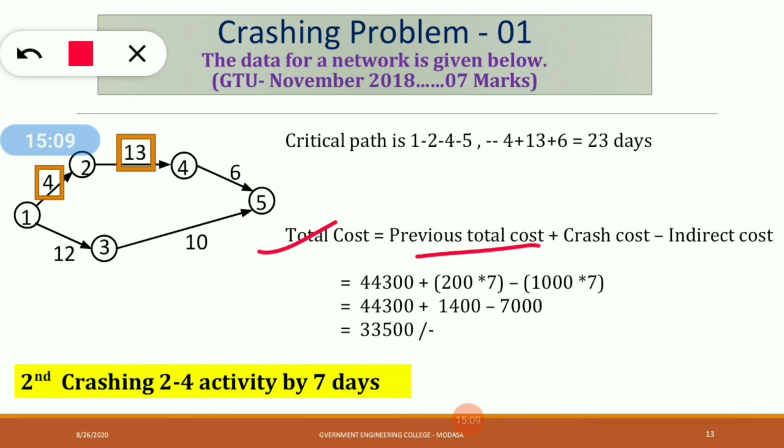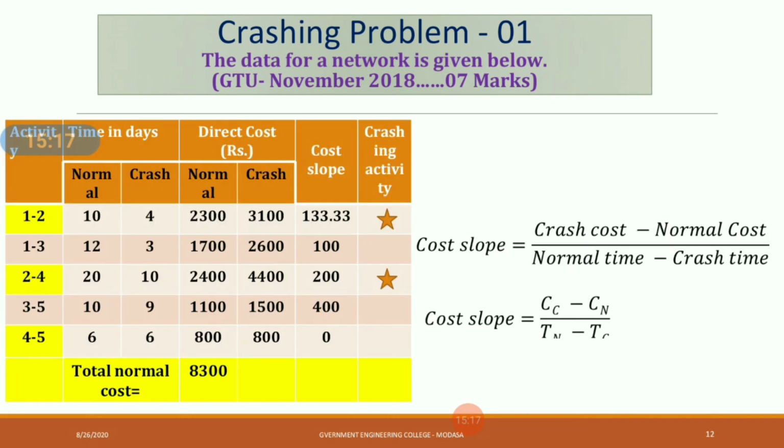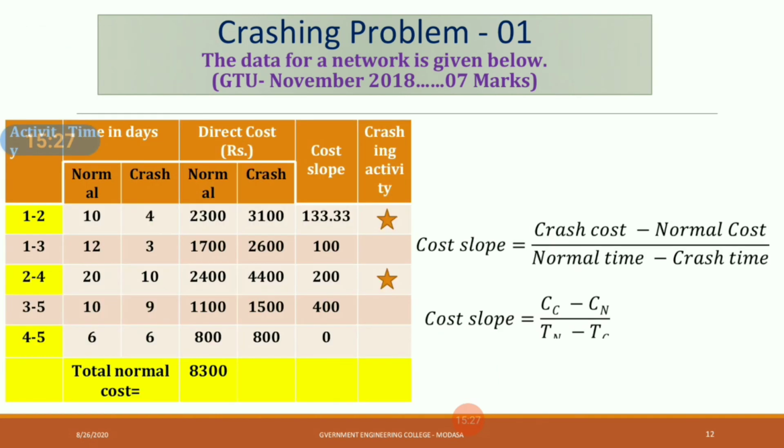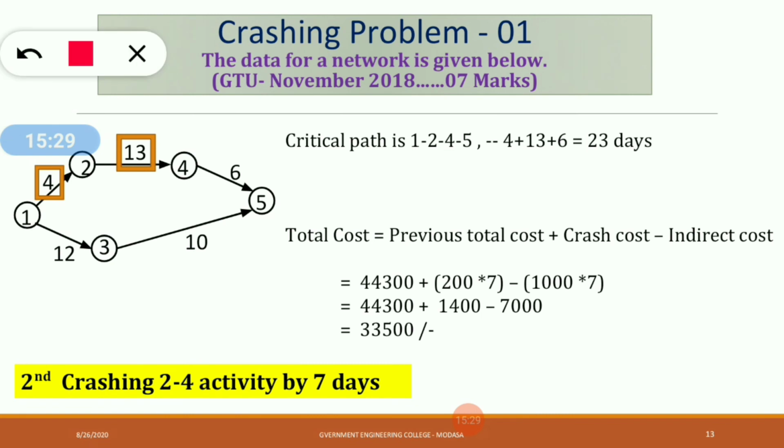So here I have made a mistake. The total previous cost is not 44,300 rupees. Our previous cost was, yes, this is our previous cost, 39,100 rupees, this one. So you have to take this 39,100 rupees. So here you have to just mention, I have just made a typographical mistake,